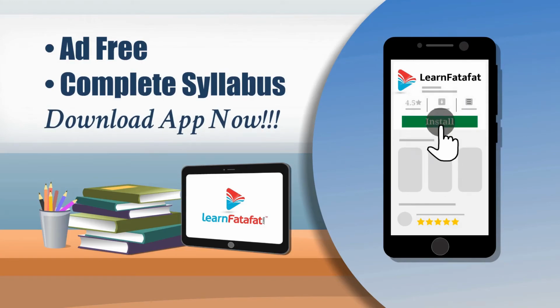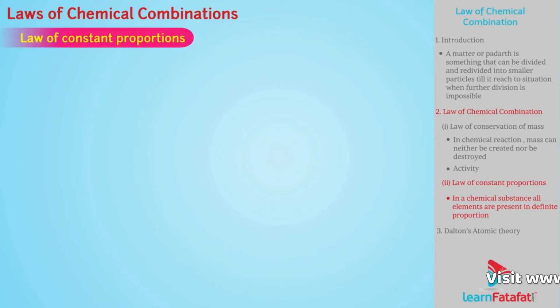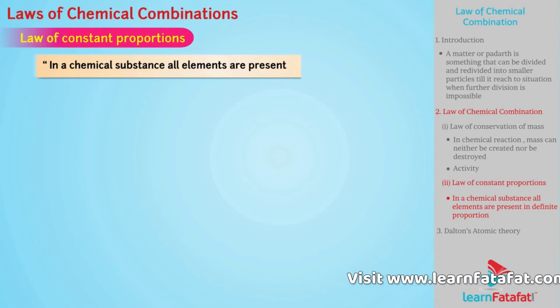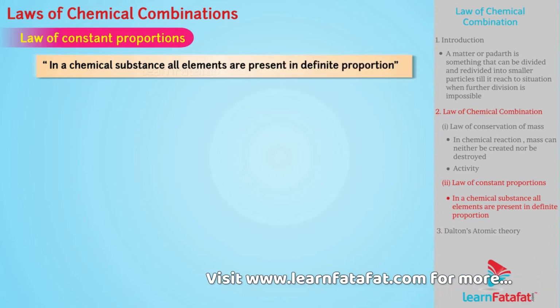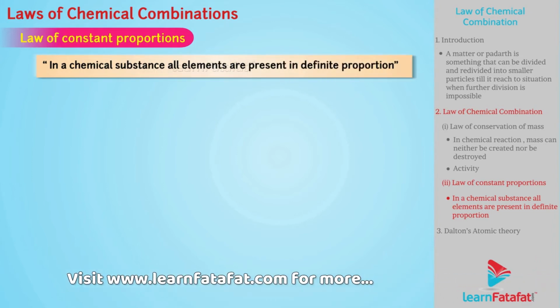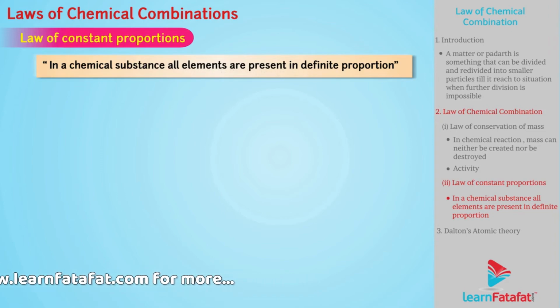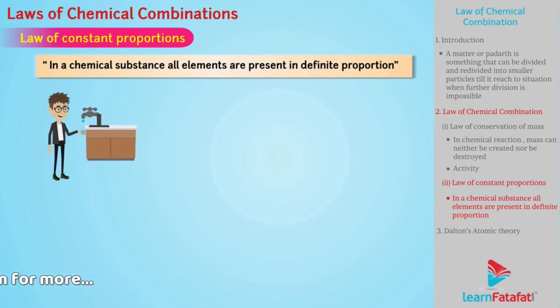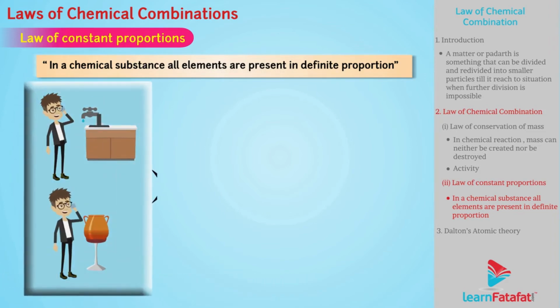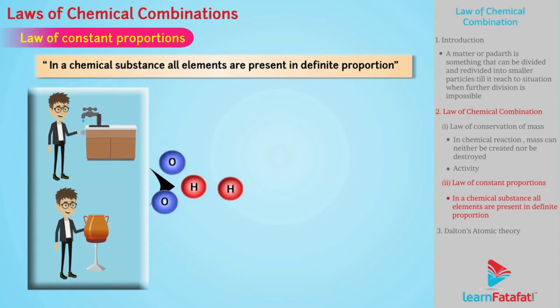It states that in a chemical substance, all elements are present in definite proportion. If you take water from a tap and water from a pot, both will have 2 hydrogen and 1 oxygen in it.